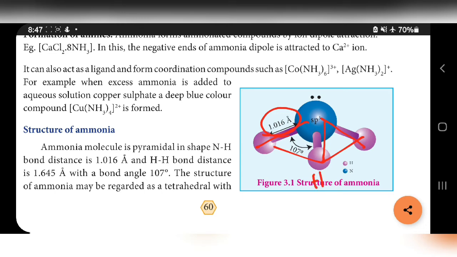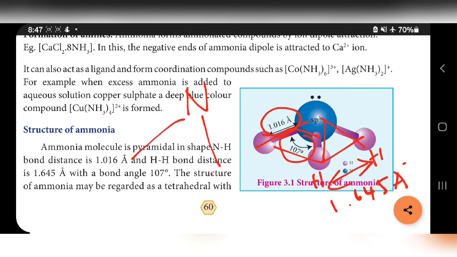This is one hydrogen and this is one hydrogen. The distance between these two hydrogens is 1.645 angstrom, with bond angle 107 degrees. So the bond angle between two hydrogens is 107 degrees.